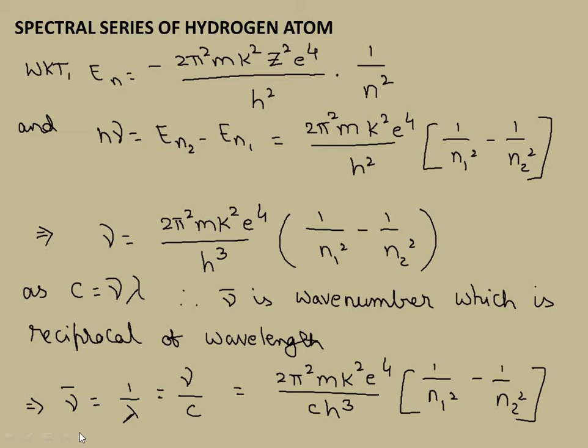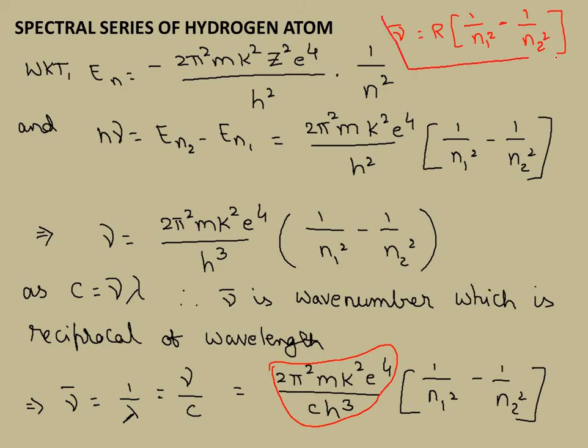This entire term, 2 pi square mk square e power 4 by c h cube, we call the Rydberg constant, and we'll write this equation as nu bar equal to R of 1 by N1 square minus 1 by N2 square. Are you getting the point here? A very important equation. Are we clear with this? R is called the Rydberg constant.